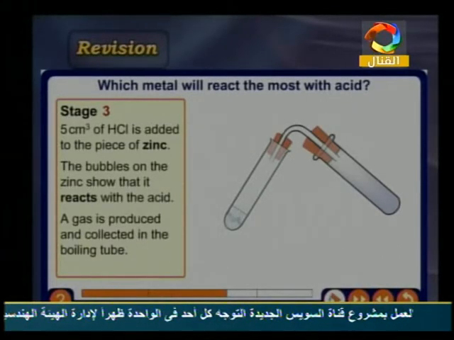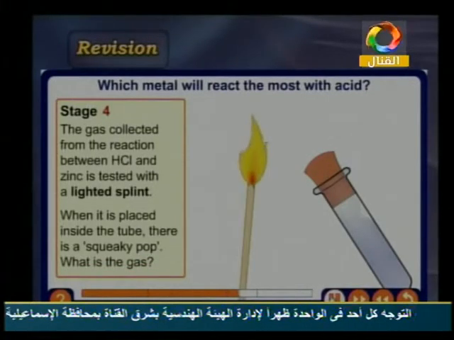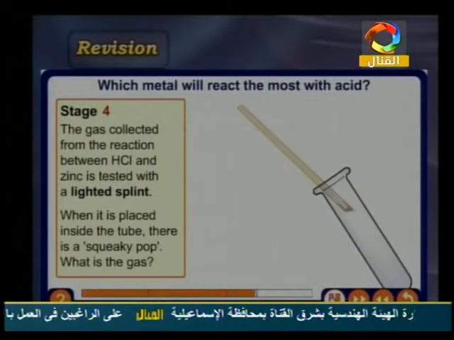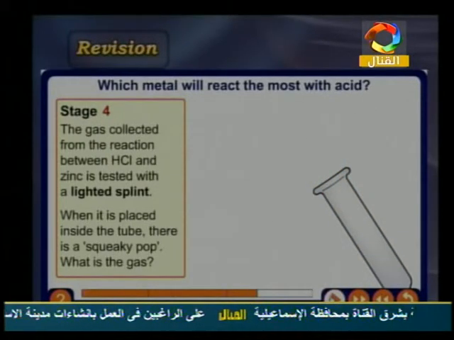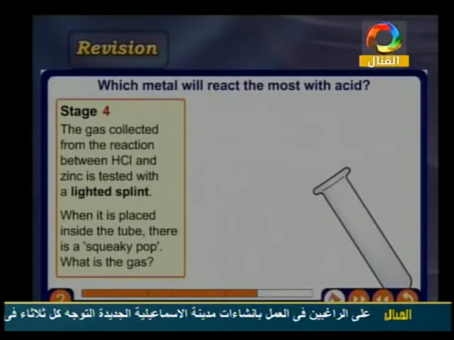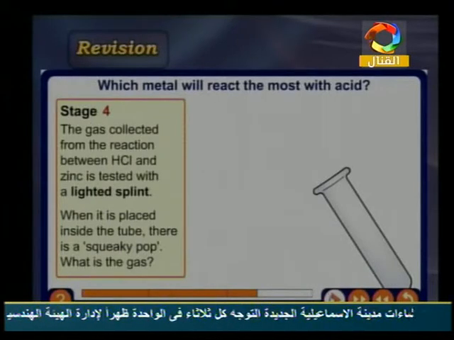What will happen after that? We have the gas collected here. When a lighted splint is put to it like this, it's what? It's hydrogen gas. Why? Because it makes an explosion, a squeaky pop sound. We have the pop sound that comes out from hydrogen.